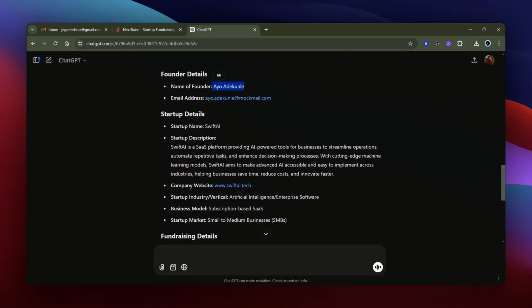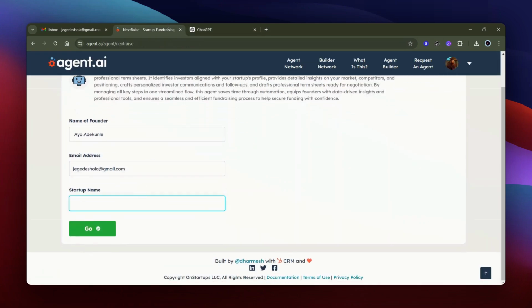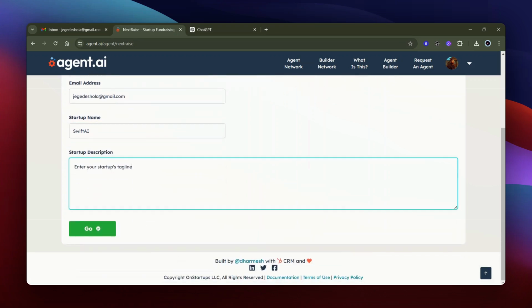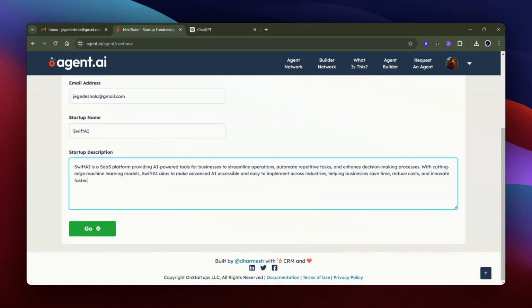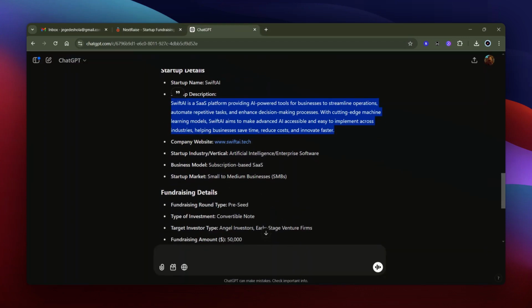The next thing it will ask you for is the name of the startup, which is Swift AI, and then it asks you for a description or a tagline. Then it will request a website.